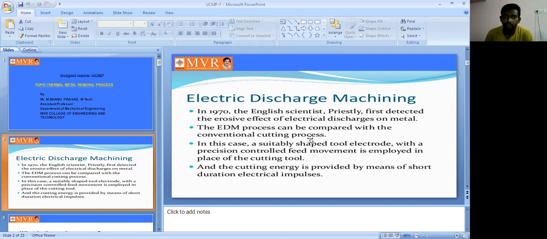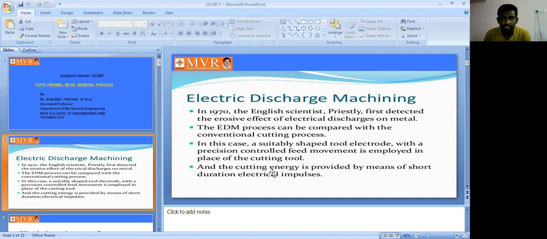In this case, a suitably shaped tool electrode with a precision controlled feed movement is employed in place of the cutting tool. The machine has the electrode, and we use a suitable electrode here. The precisely controlled feed movement is applied on the tool in place of the cutting tool. That is the major point here.